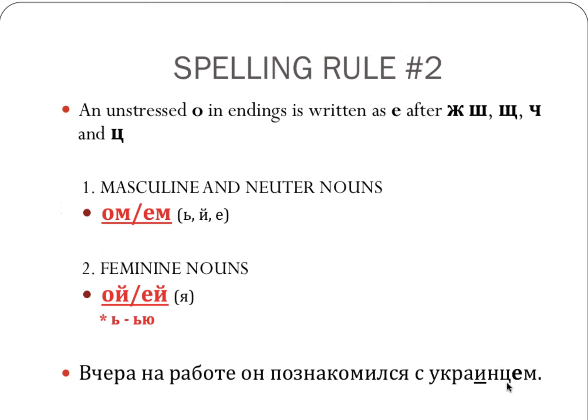Like here we have украинец. The letter ц is not one of the letters in the parentheses. I'm trying to put о, but I need to put е because the stress is in the middle. And the same here after ш,